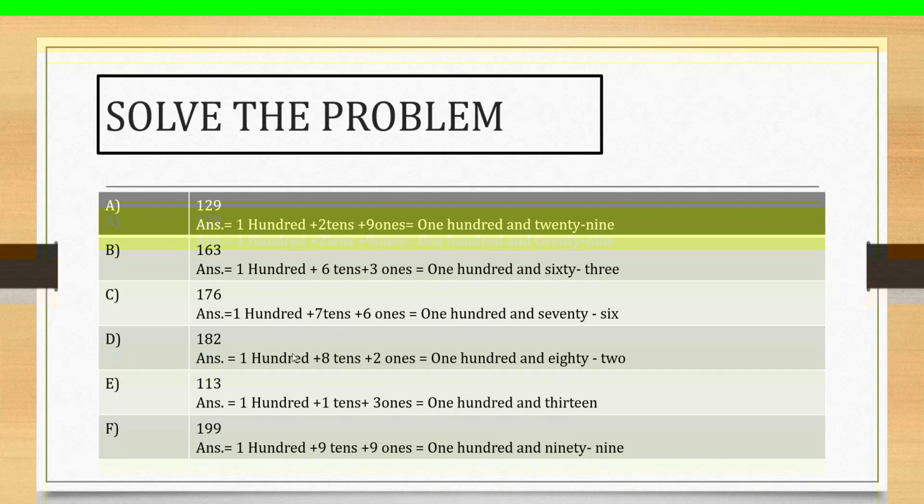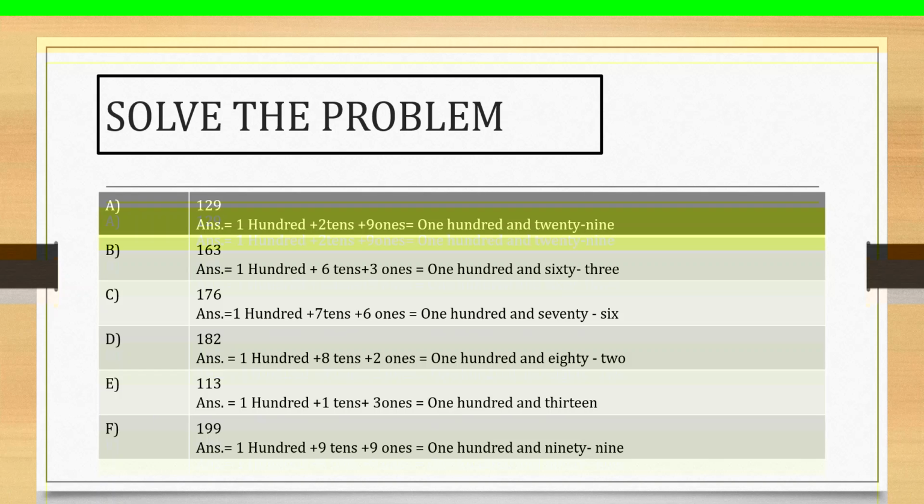Yes, 100 plus 8 tens plus 2 ones. Then what is the answer of 182? 182. Yes, this is the correct answer. Next question, question number E.